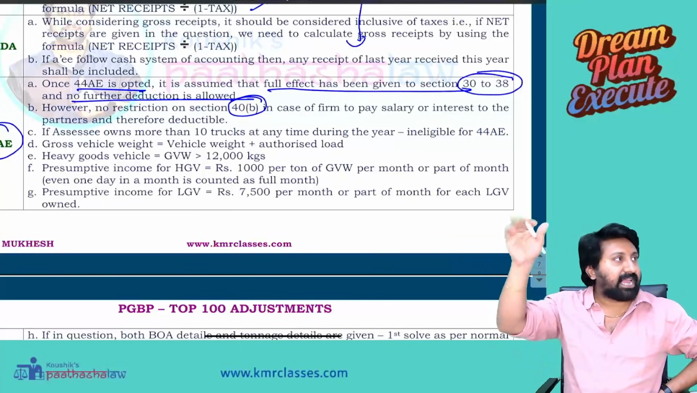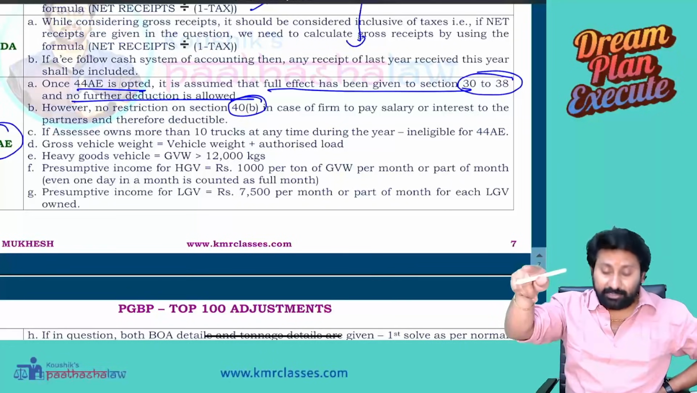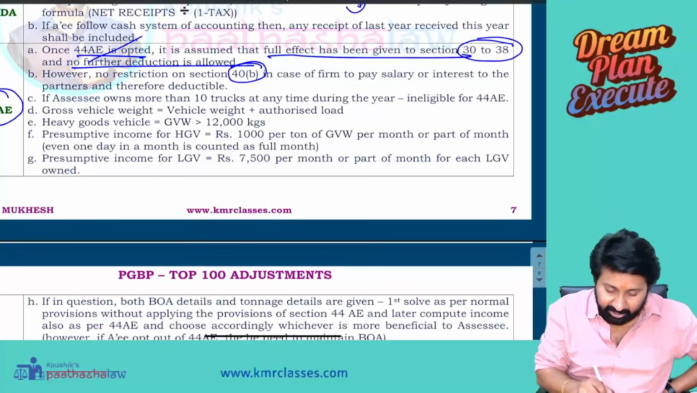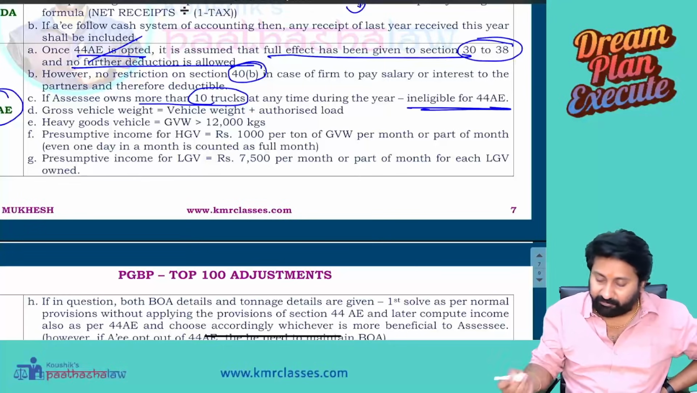Just now I told, salary, interest, etc. to the partners will be paid because it is under 40B, not under section 44AE, not under 30 to 38. If assessee owns more than 10 trucks at any time, ineligible for 44AE.